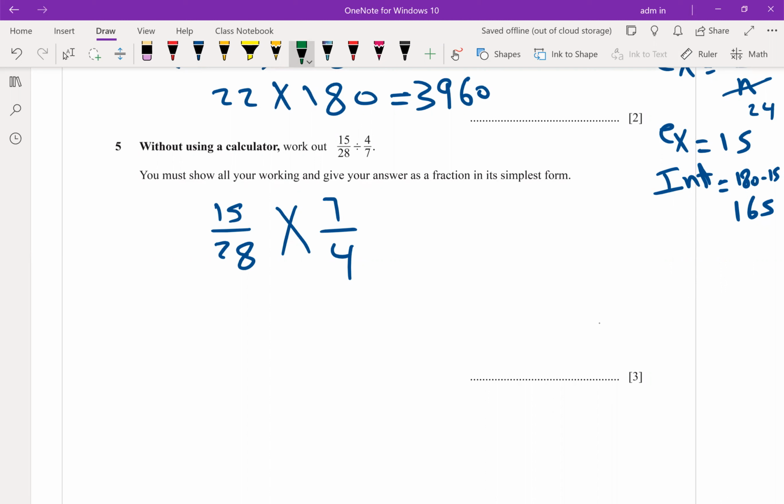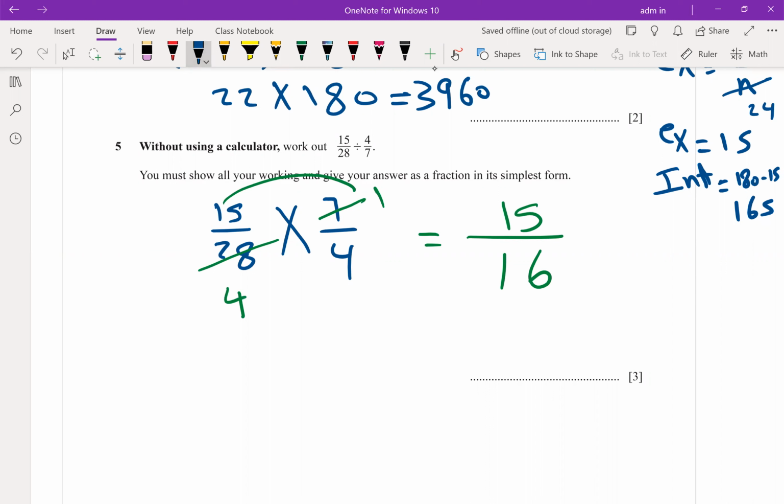I will explain the first method. We'll divide it: 28 divided by 7 equals 4, 7 divided by 7 equals 1. Then multiply numerators. So 15 times 1 is 15, and 4 times 4 is 16. Or if you cannot do it like this,